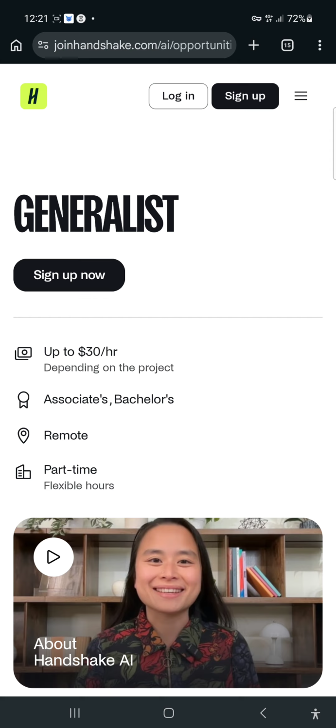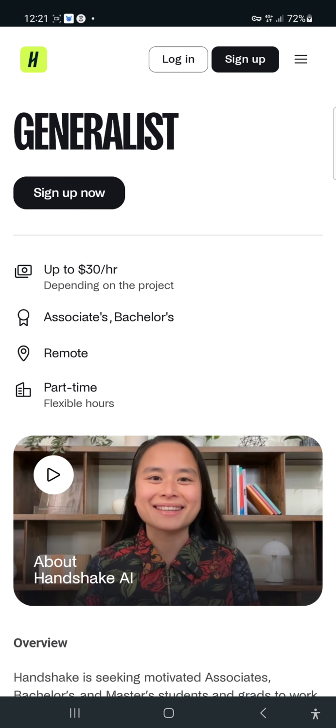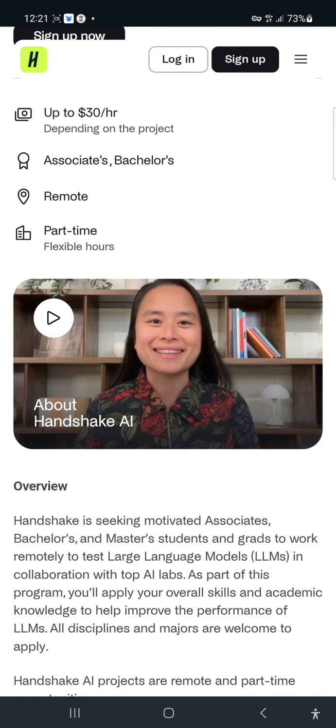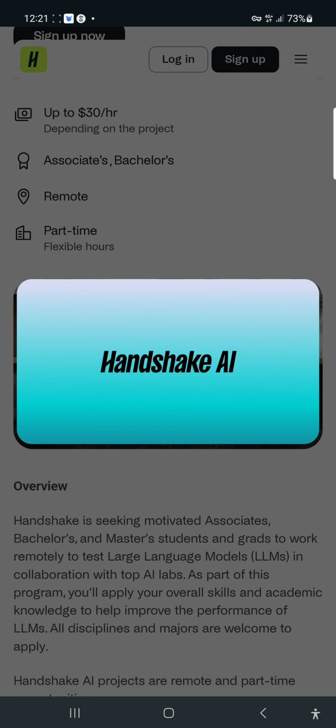So today we are going to talk about how to go about the registration on Handshake. On Handshake, you can see you can earn up to $30 per hour. It does not depend on how many hours you want to use. You can see the associated bachelor, remote job, part-time and everything. So you can actually click on this. Let me just click on this page. You see the listing, let's just open it.